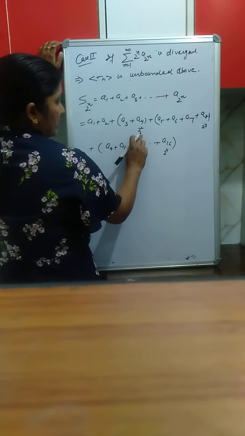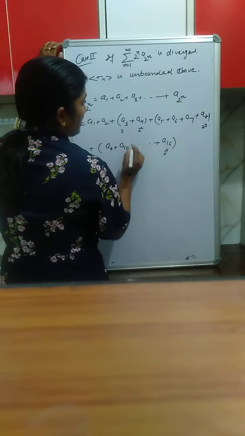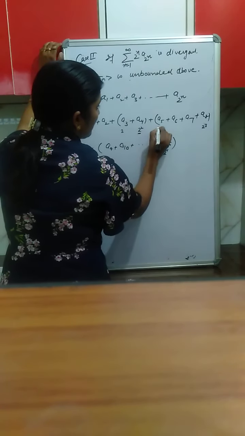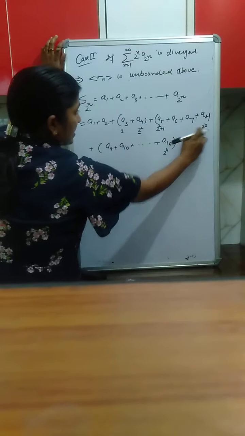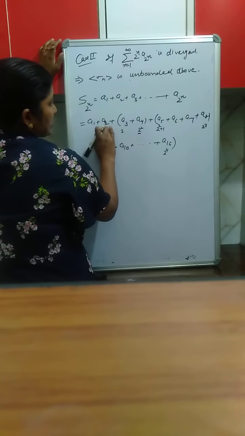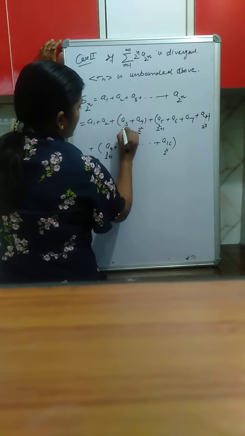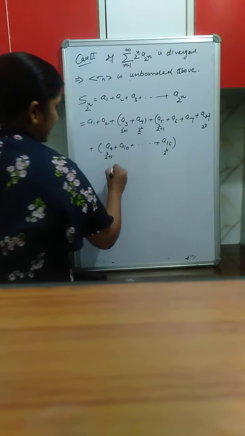See, every group which ends at 2 raised to the power 2 starts from 2 raised to the power 1 plus 1. The one ending at 2 raised to the power 3 starts from 2 raised to the power 2 plus 1. The one ending at 2 raised to the power 4 starts from 2 raised to the power 3 plus 1. So you get an idea.